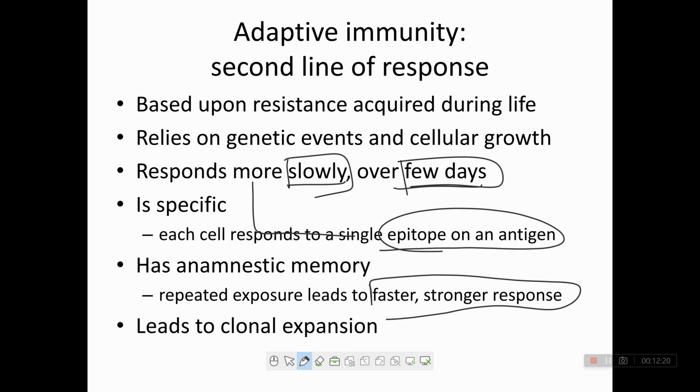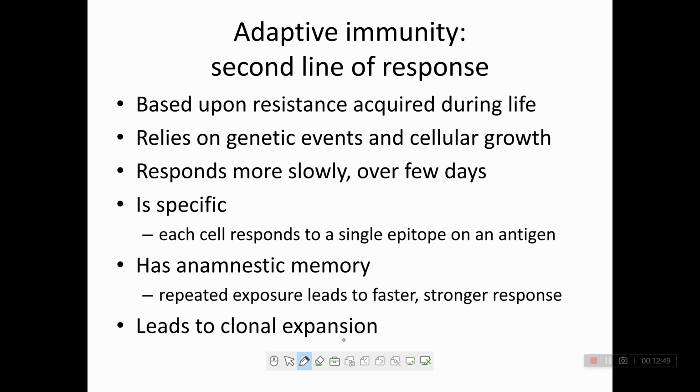See, this is a graph. The first response is very late, but the second response is very fast. This is the latent period. In the first response the latent period is longer, but in the second response it is very short. So the second response is very fast. Adaptive immunity leads to clonal expansion; they increase in number.